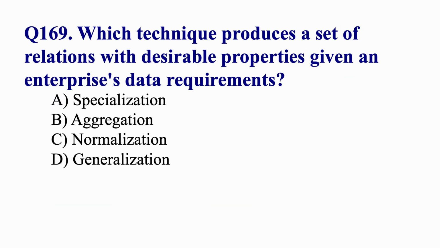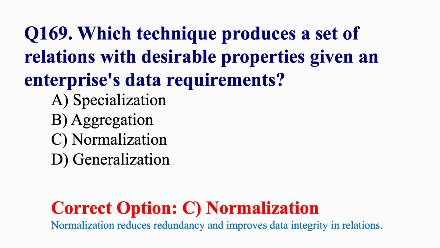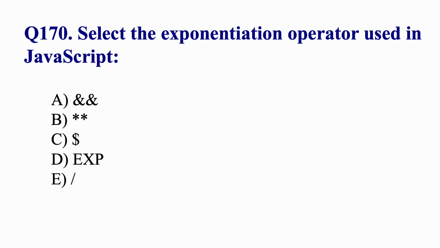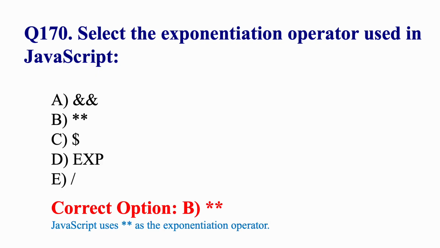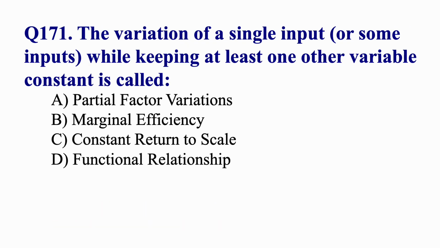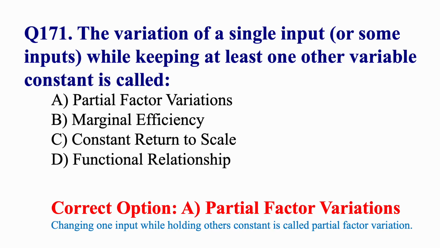Which technique produces a set of relations with desirable properties given an enterprise's data requirements? Normalization. Select the exponentiation operator used in JavaScript. Double asterisk. The variation of a single input or some inputs while keeping at least one other variable constant is called partial factor variations.